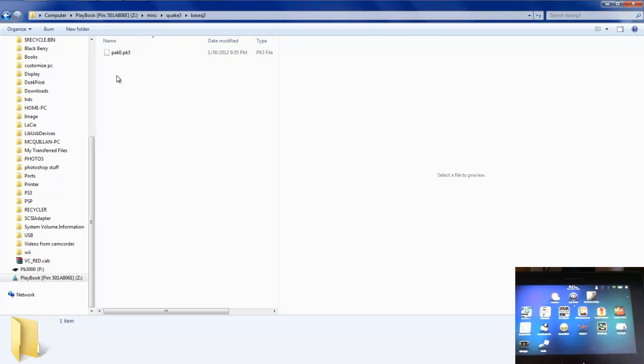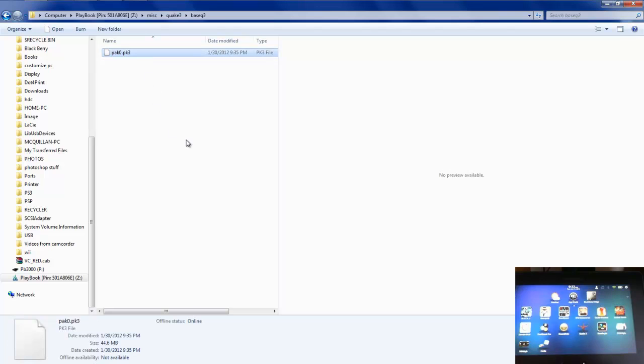There we go. And this is where you're going to drag and drop or cut and paste, copy and paste your pak0.pk3 file that you downloaded from me.